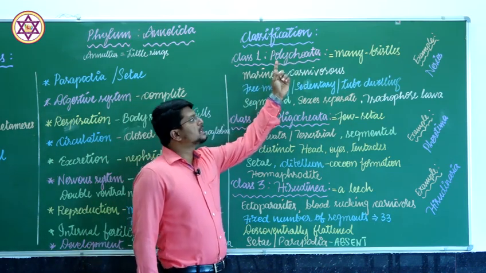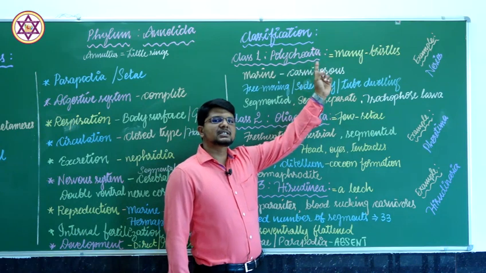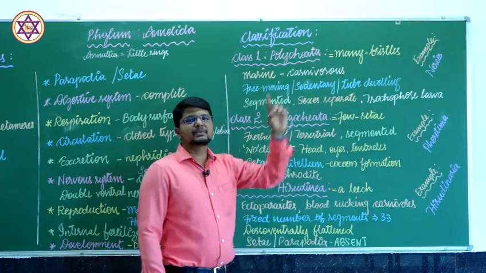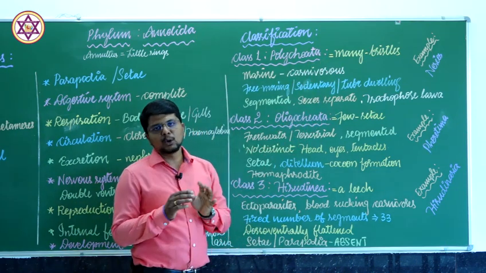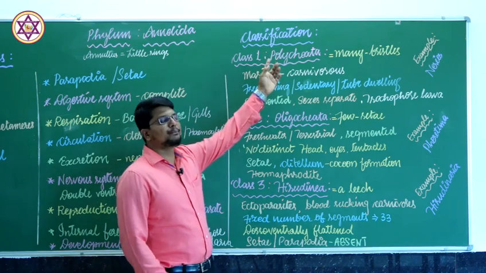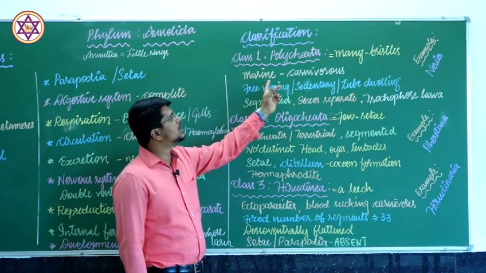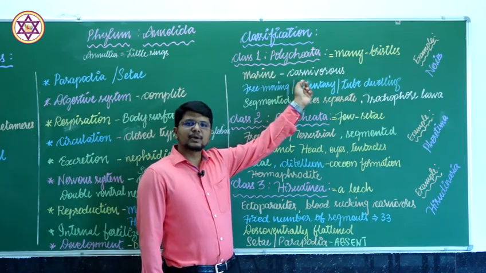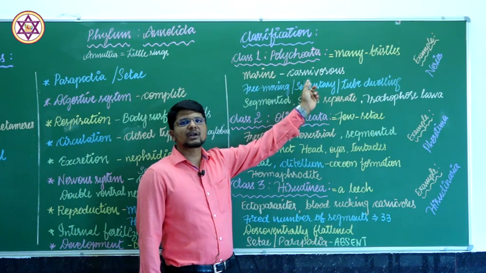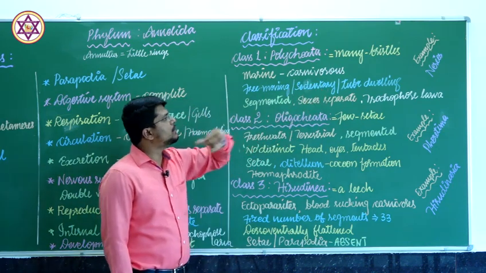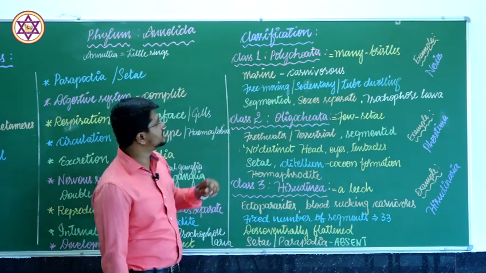Polychaeta. Poly means many, chaeta here means setae or bristles. Many bristles are present as the locomotory structures, hence the name Polychaeta. They are exclusively marine forms, and a few are herbivores while the majority of them are carnivores. They feed on small insects and other small fishes.